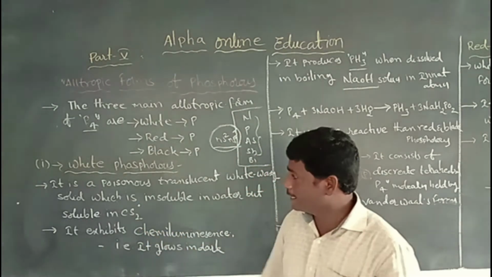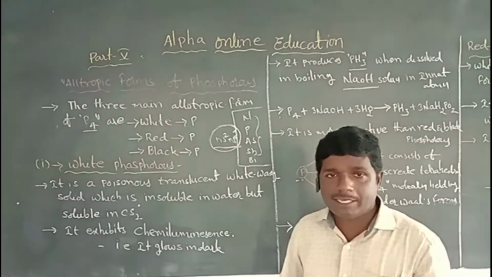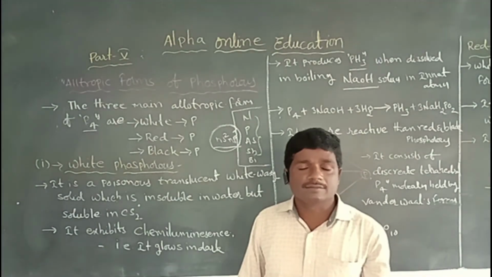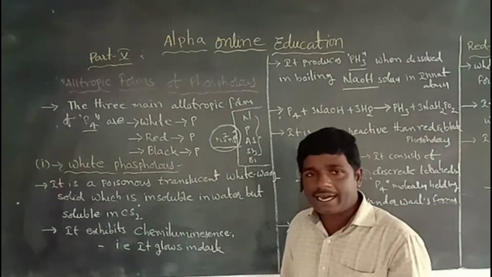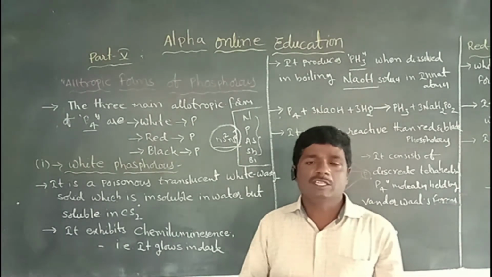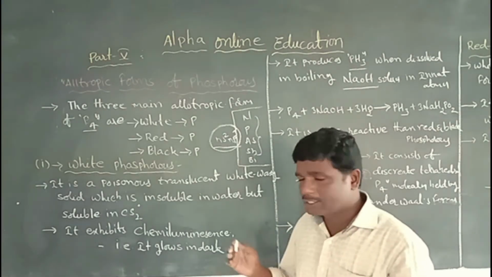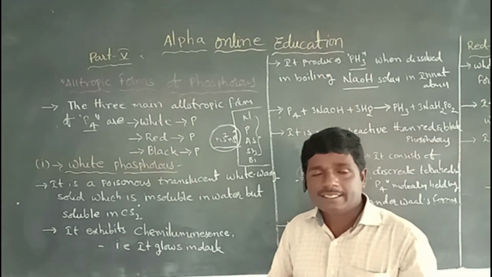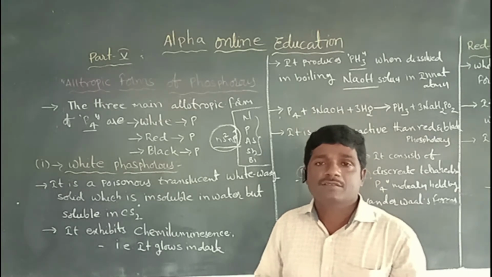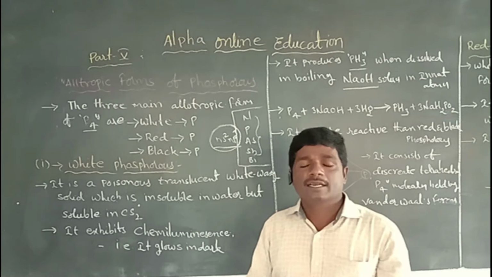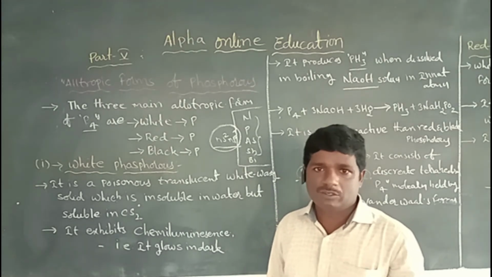The next property is that it exhibits chemiluminescence. It glows in the dark. Glowing in the dark is also known as chemiluminescence. Here is the second property of white phosphorus.